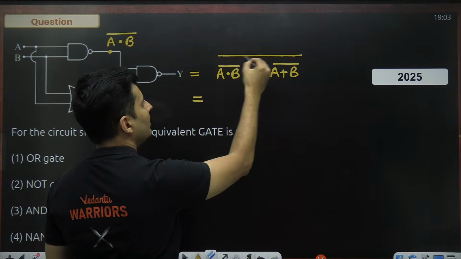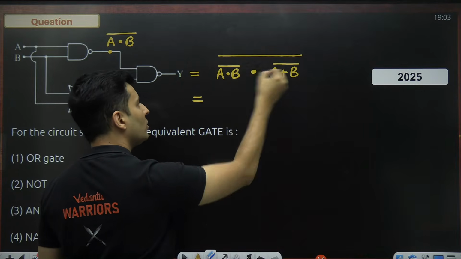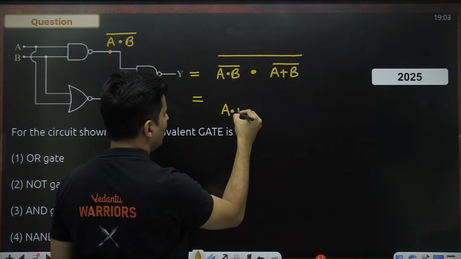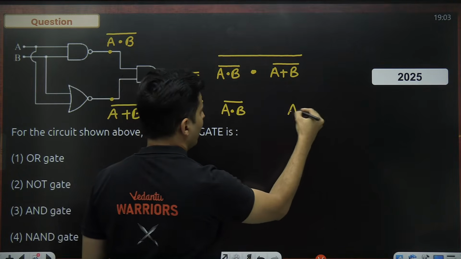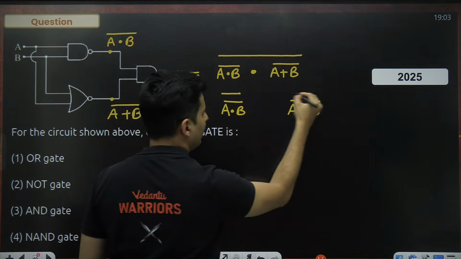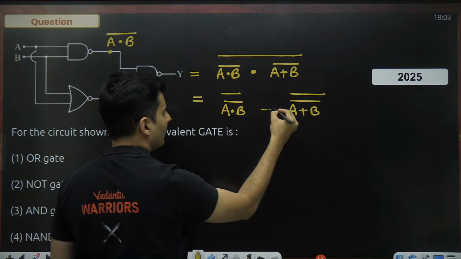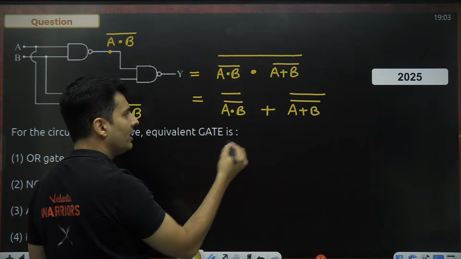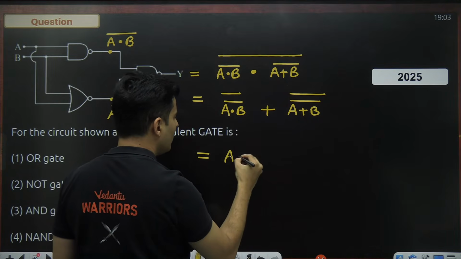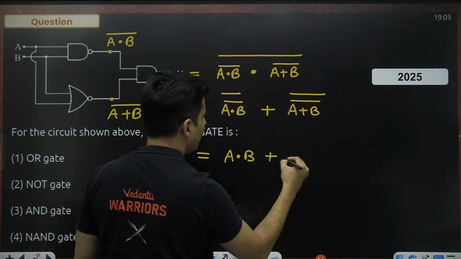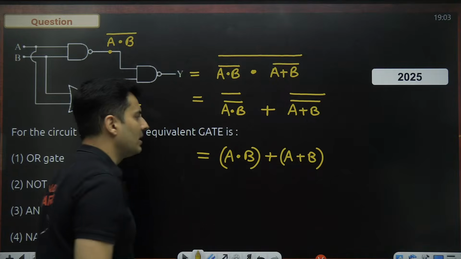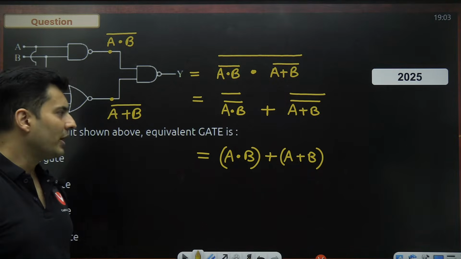Why not separate this big bar into two separate entities using De Morgan? So I have A dot B bar. I have A plus B bar. I take that big bar and separate it into two entities. This dot will now become a plus. That's what De Morgan is. Bar bar will cancel out. Bar bar will cancel out. So this will become A dot B plus A plus B. A dot B plus A plus B. Is that right? So what do you do next?